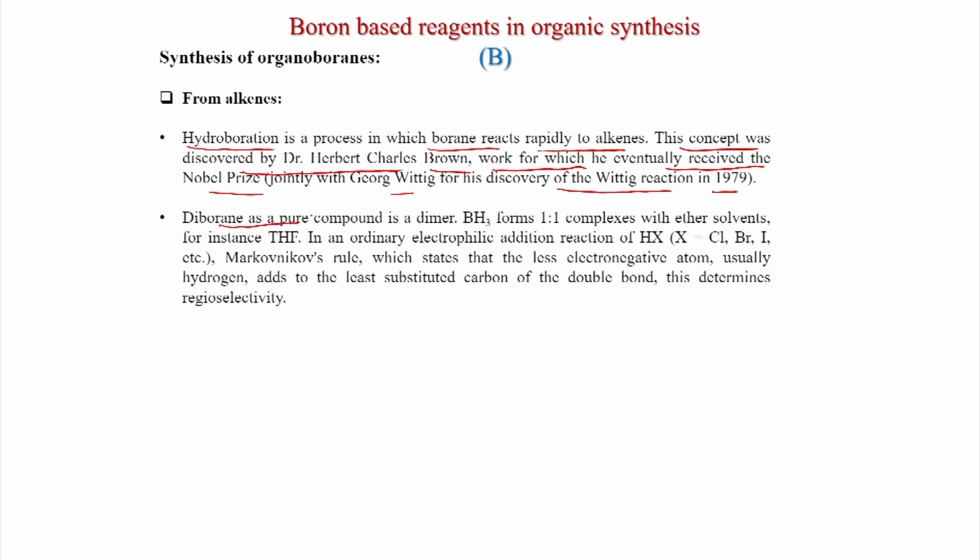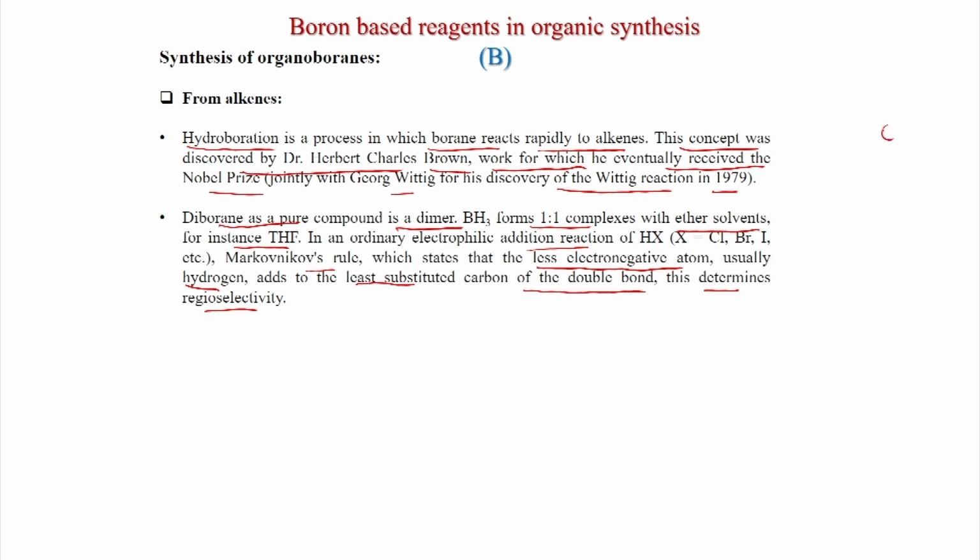So, diborane as a pure compound is a dimer. BH3 forms a 1:1 complex with ether solvents, for instance THF. In an ordinary electrophilic addition reaction of HX, Markovnikov's rule states that the less electronegative atom, usually hydrogen, because X is the halide, so halide is the more electronegative and hydrogen is less electronegative, adds to the least substituted carbon of the double bond. This determines regioselectivity. So, hydrogen adds to the least substituted carbon atom, that is the terminal carbon.